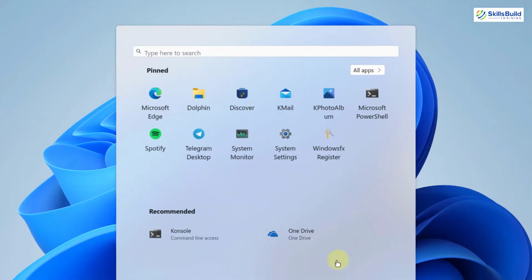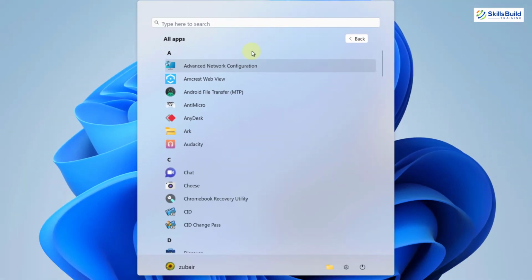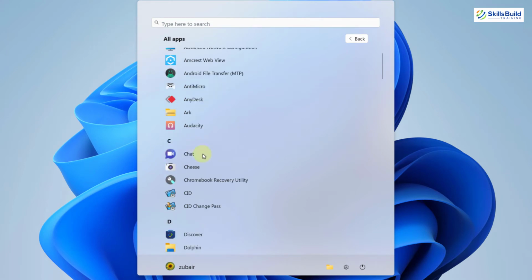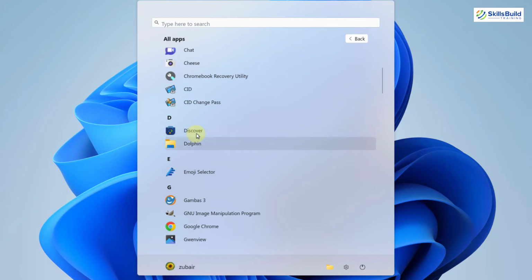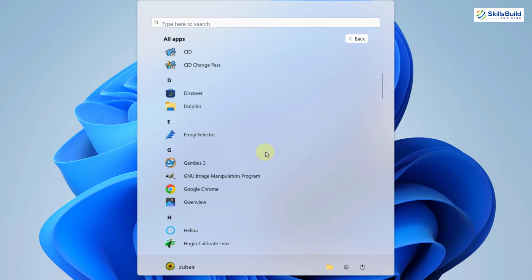If we go into All Apps, just like in Windows 11, here you have all the information about the applications installed on our system. As you can see, we have Audacity, then Chat, then also Cheese. If you scroll down, here you can see we have Discover, Dolphin, and the good thing is we also have Google Chrome by default in this Linux-based distribution. And here we also have the GNU Image Manipulation Program for everything related to graphics and images.